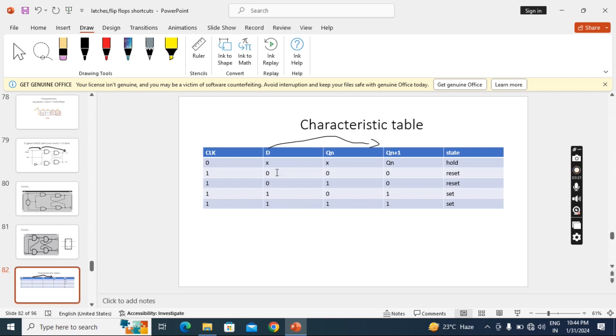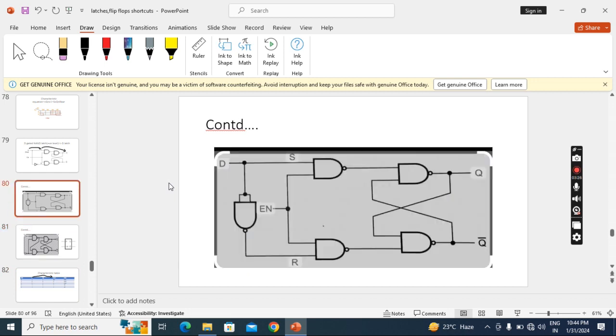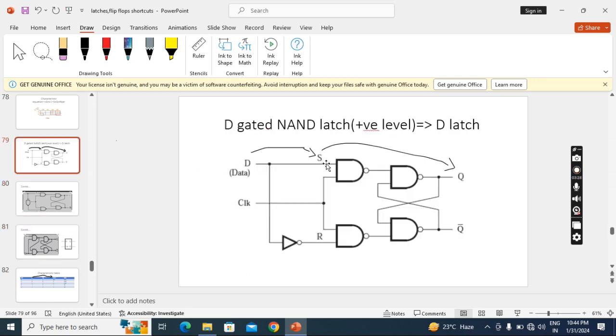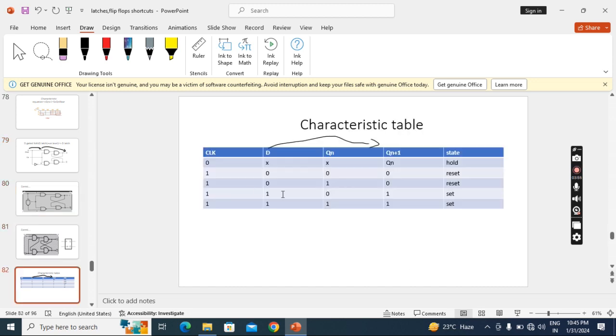Suppose when I am applying 0, what does it mean? When I am applying 0, this is 0, it will become 1. It means we are applying S, R as 0, 1. When we apply S, R as 0, 1 in SR gated latch, what happened? Circuit became reset. So 0, 1, here it will become 1, 0. 1, 0 means NAND latch will give reset. That reset we have to write. See here in these two cases reset 0 will come.